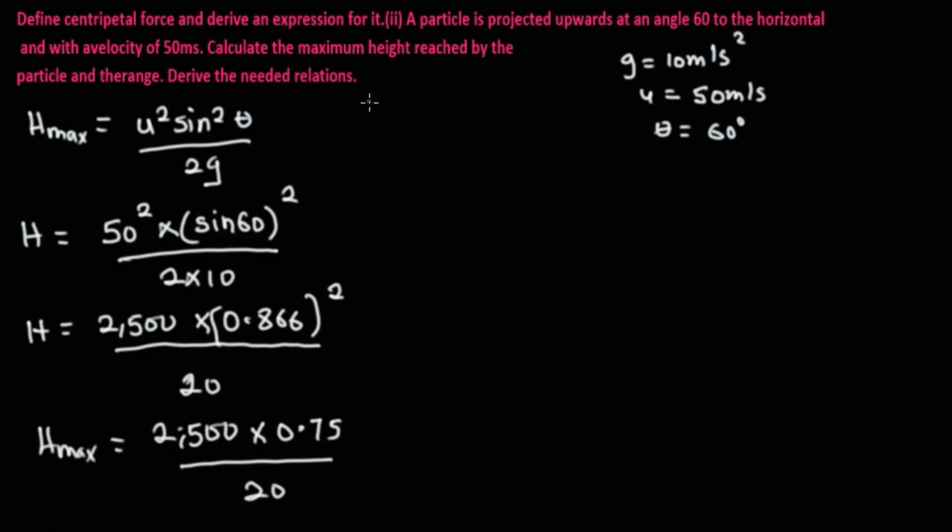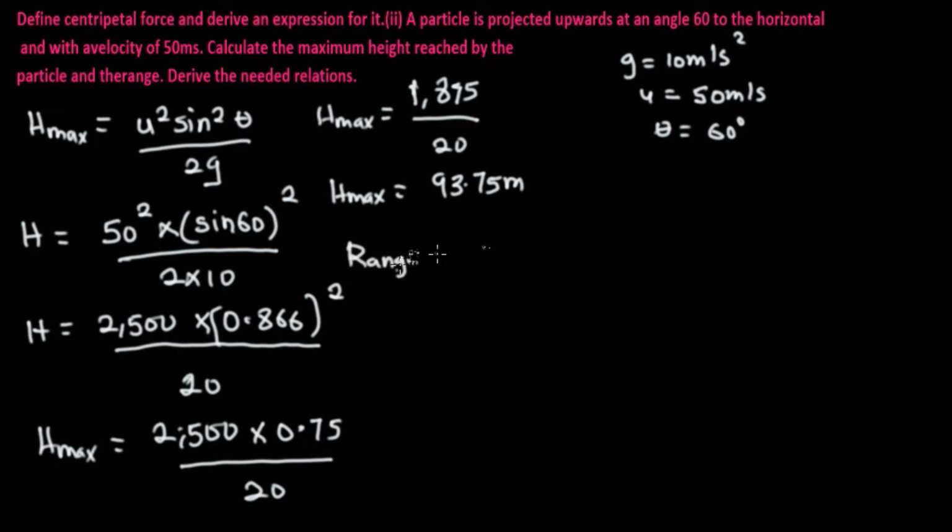Now when we multiply this, we are going to have 1,875 divided through by 20. So h max is going to be 93.75 meters.